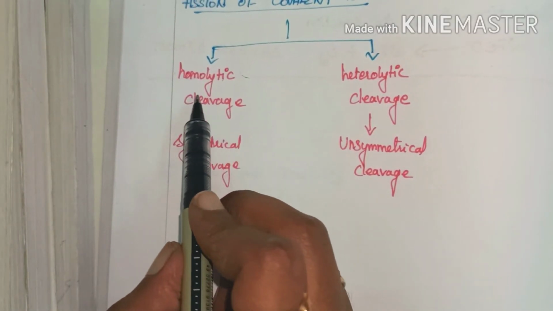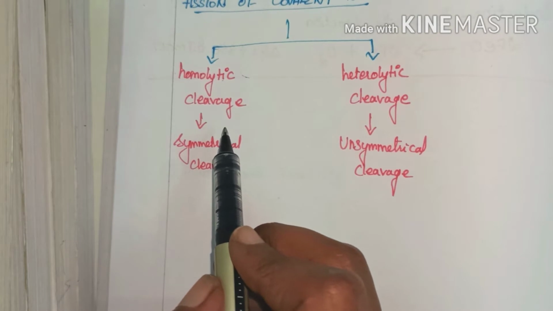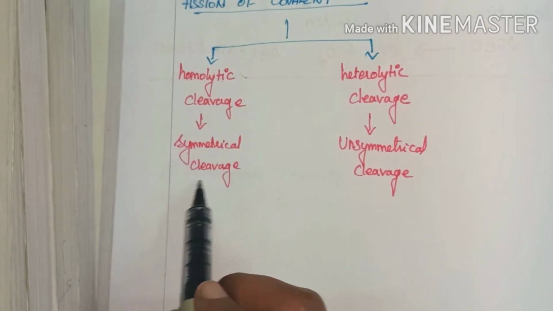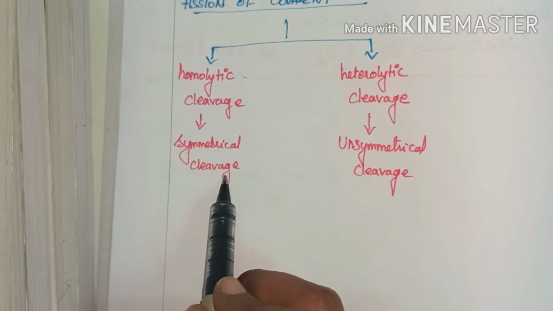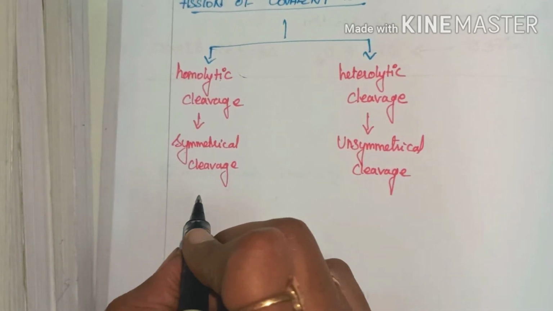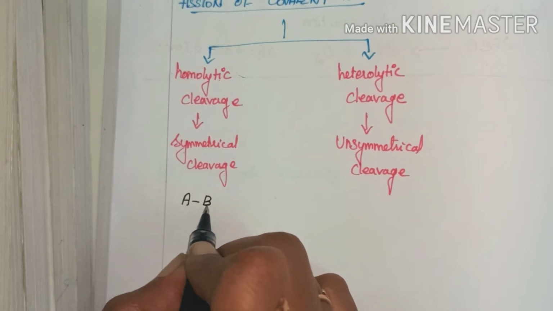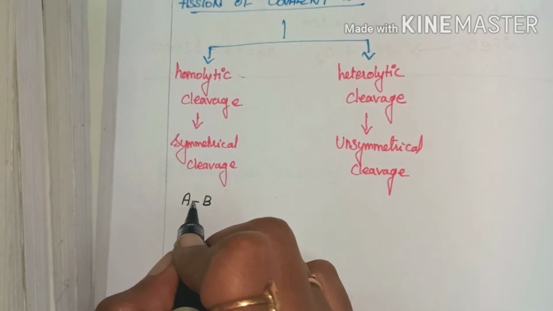Now what is homolytic cleavage? It is a process in which a covalent bond breaks symmetrically in such a way that each bonded atom retains 1 electron. For example, if this is a covalent bond between A and B, we know that a bond is made up of 2 electrons.